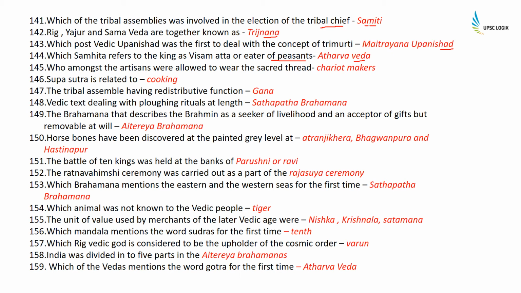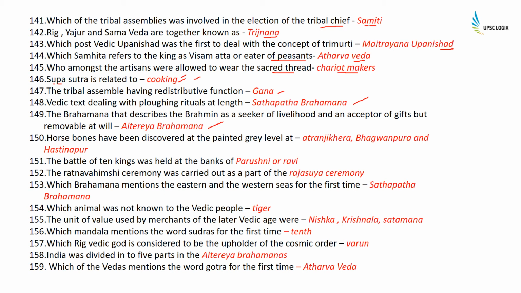Who among the artisans were allowed to wear a sacred thread? It was the chariot makers. Sulba Sutra is related to cooking, and an easy way to remember is soup, so you can relate cooking with soup. The tribal assembly having redistributive functions was Gana. The Vedic text dealing with the plowing rituals at length was Satapatha Brahmana. The Brahmana that describes the Brahmin as a seeker of livelihood and an acceptor of gifts, but removable at will,